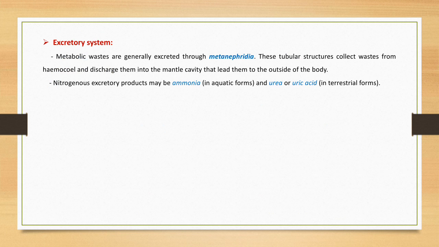Next is the excretory system. Different excretory wastes are present in the mollusca. In the aquatic forms, mainly ammonia is present, and in the terrestrial forms, urea or uric acid may be present. And these metabolic wastes are excreted through the metanephridia. I have already discussed the types of nephridia, so you can just go through those notes.